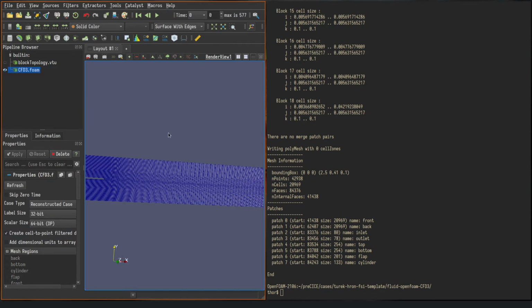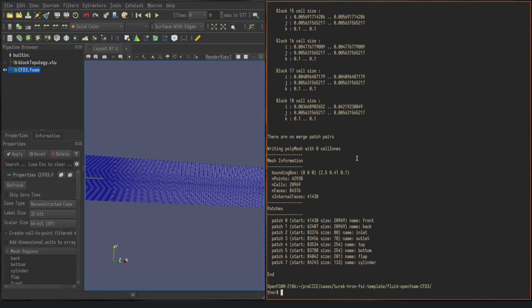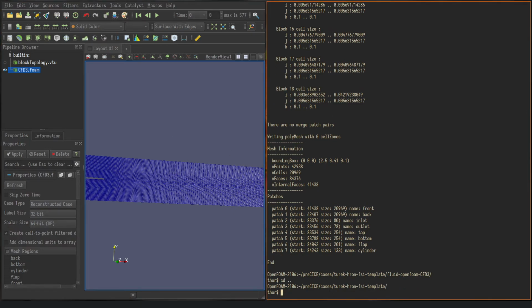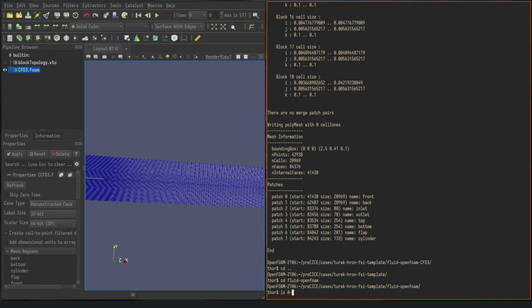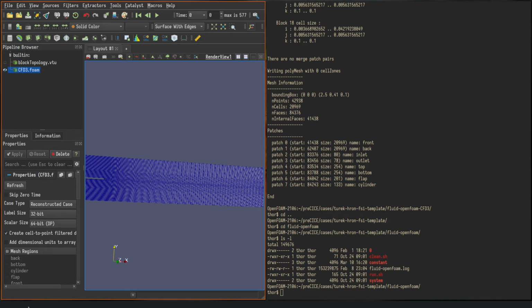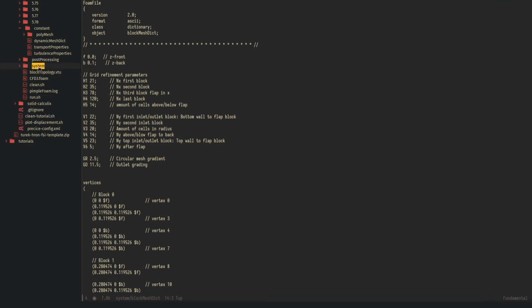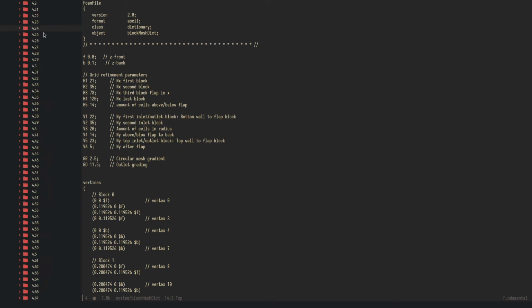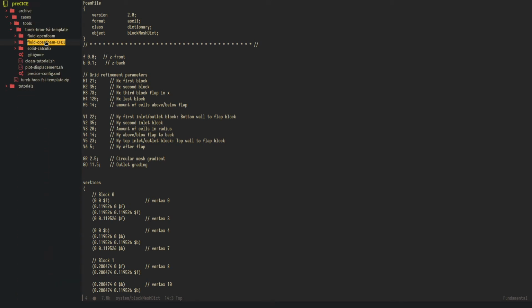So since this case is running and has more than one time step, I cannot just replace the mesh. So what I need to do here is I need to go into the other case, which hasn't run yet, and play around with that blockMesh. So let me close this one and open this one.